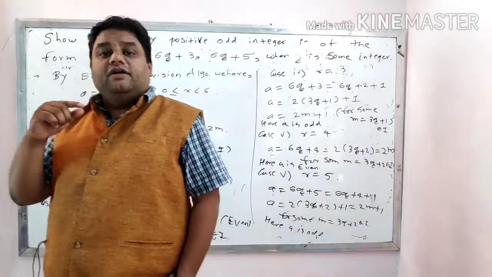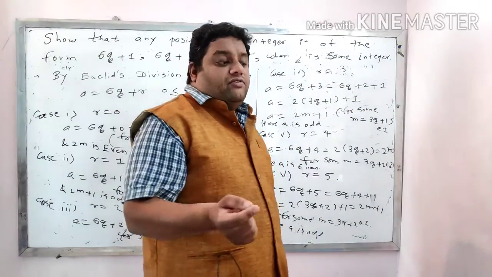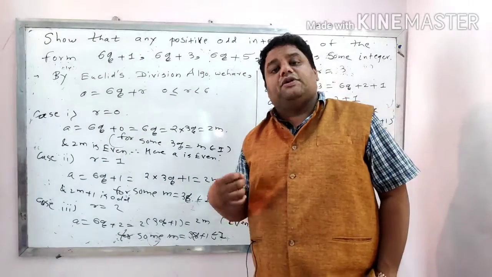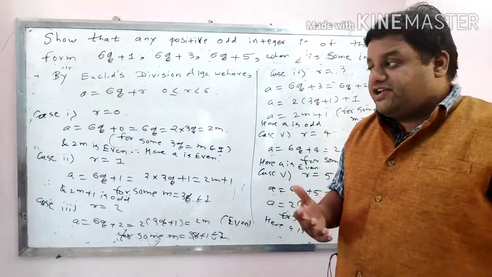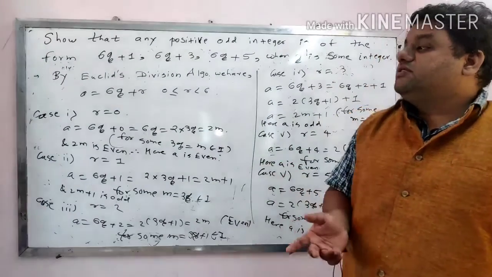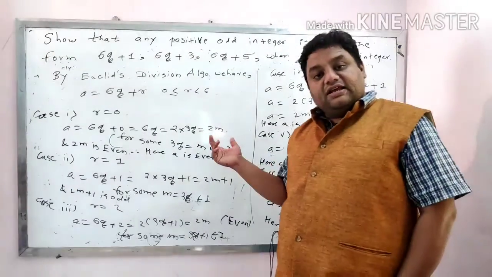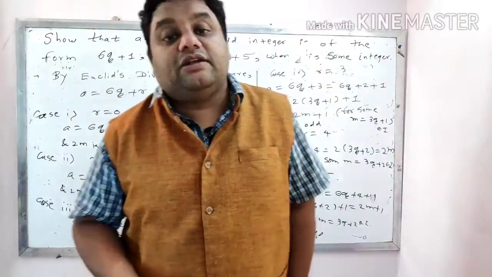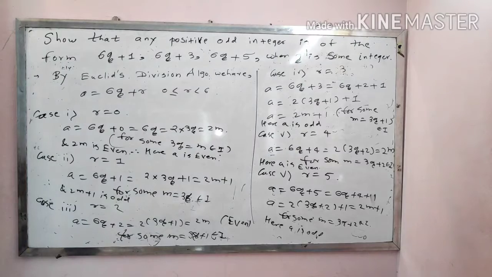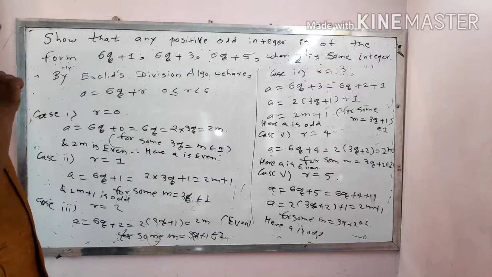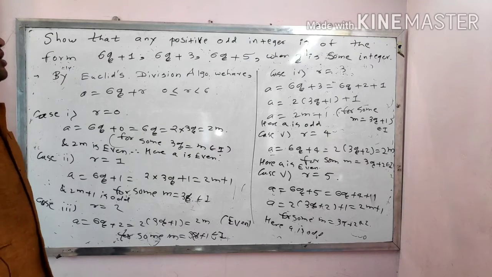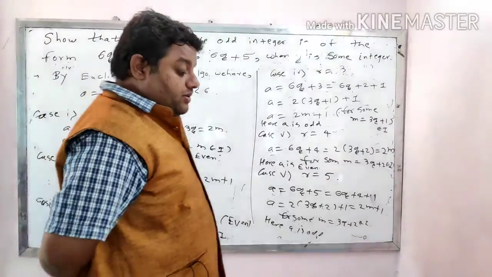If you divide any number a by a smaller number b, then a equals bq plus r. There exist q and r such that a equals bq plus r, where 0 is less than or equal to r, less than b. Similarly, by using that, we are going to prove other statements. Here, the statement is: show that any positive odd integer is of the form 6q plus 1, 6q plus 3, 6q plus 5, where q is some integer.